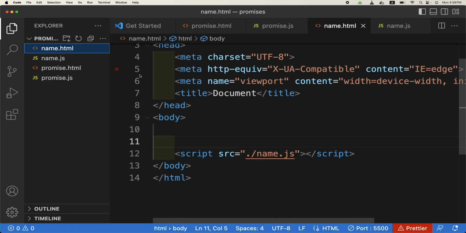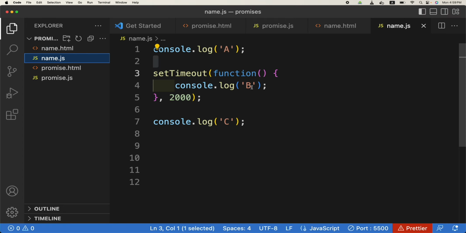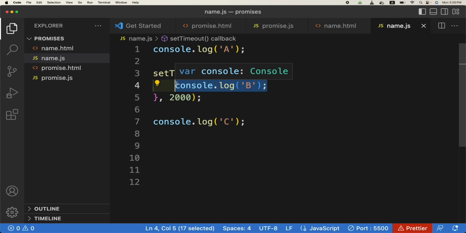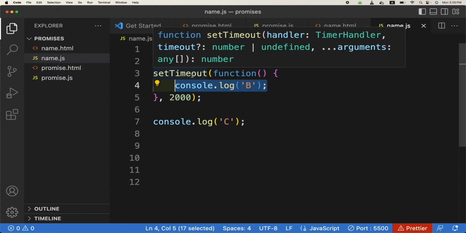In the real world, this is just printing of the character C, but it can be fetching data from some API or some databases, or some operation which takes some time. So that's why we use set timeout functions.